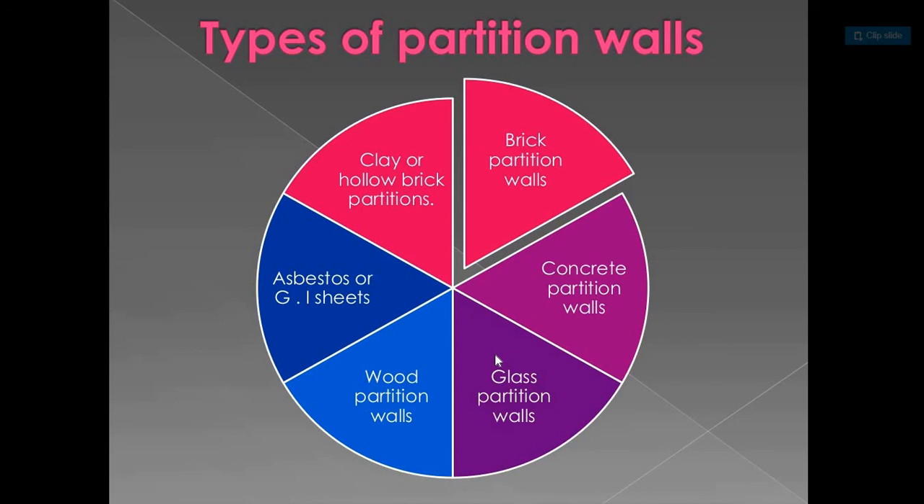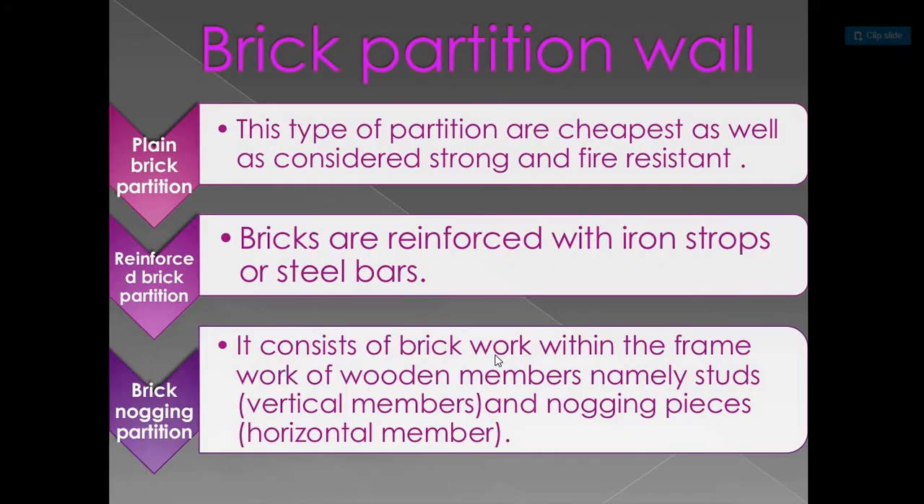These are brick partition walls, concrete partition walls, glass partition walls, wood partition walls, asbestos or GI sheets, and clay or hollow brick partitions. Brick partition walls. This type of partition is cheapest as well as considered strong and fire resistant. Bricks are reinforced with iron straps or steel bars. It consists of brickwork within the framework of wooden members, namely studs and nogging pieces.